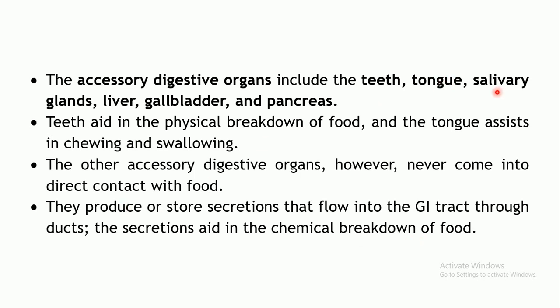accessory organs like the salivary glands or the liver. The gallbladder basically stores the bile. The pancreas secretes the pancreatic juice. So all these contain specific types of enzymes meant for digestion of certain types of food. There are carbohydrate digesting enzymes, protein digesting enzymes, and fat digesting enzymes, which ultimately help in the chemical breakdown of the food. So these are the accessory digestive organs. Basically, the digestive system is divided into two types of organs: the gastrointestinal tract and the accessory digestive organs.